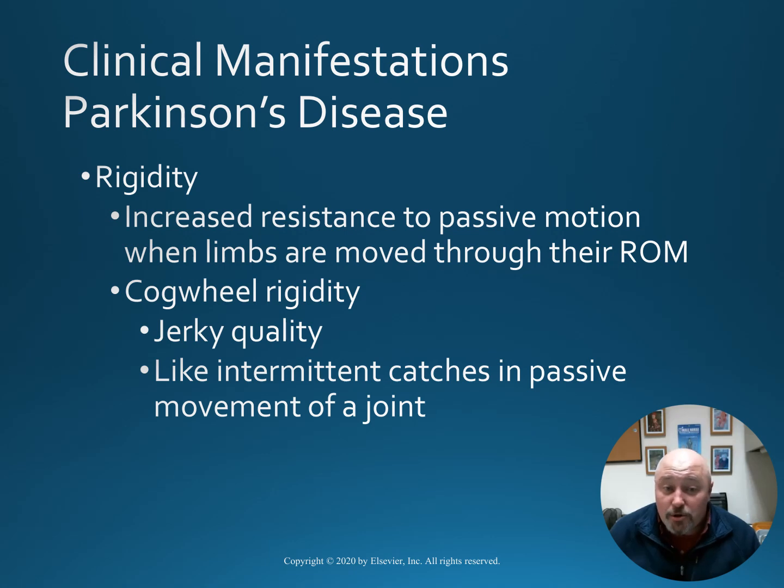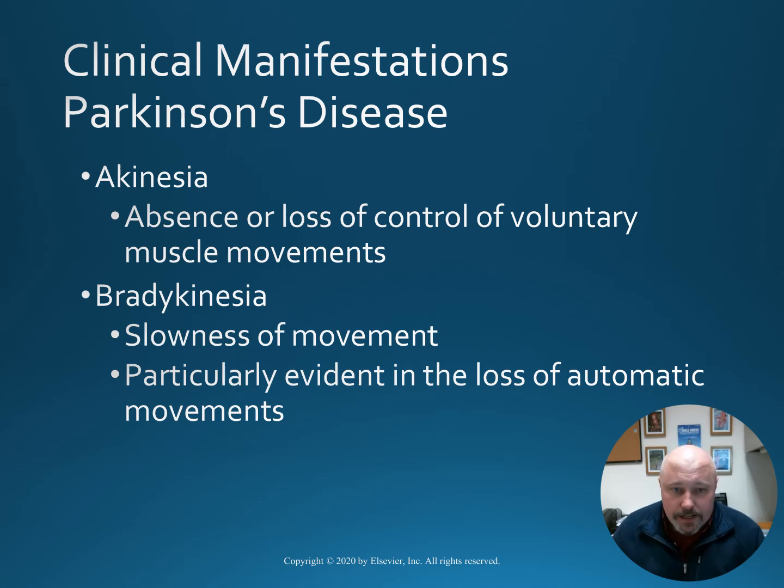Parkinson's disease will also be characterized by rigidity, and this means an increased resistance to passive motion when the limbs are moved through their range of motion exercises. You may also see cogwheel rigidity, which has a jerky quality, like intermittent catches within the passive movement of a joint. Other clinical manifestations include akinesia, or the absence or loss of control of voluntary muscle movements. This is not to be confused with bradykinesia, which is a slowness of movement, and this is particularly evident in the loss of automatic movements.